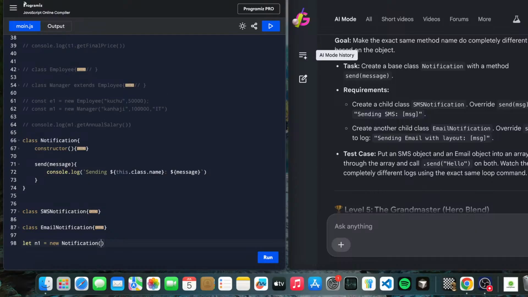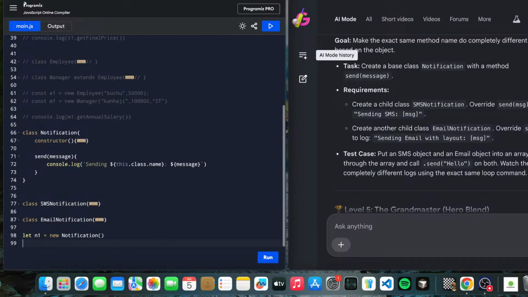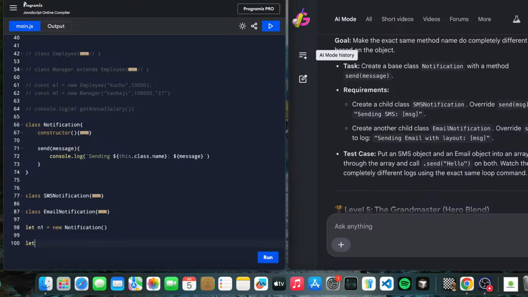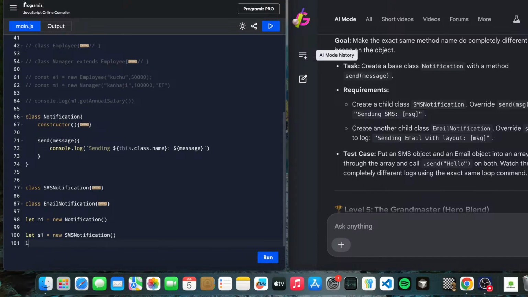Okay, no issue. And here we will be calling the object array, objArray. First of all we have to create s1 equals new SMSNotification. Okay, create an SMS notification. Let's create another thing which is e1, equals new EmailNotification.